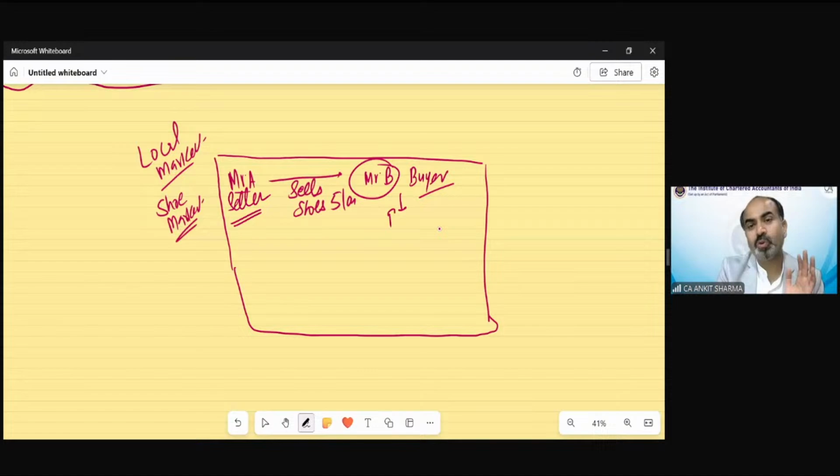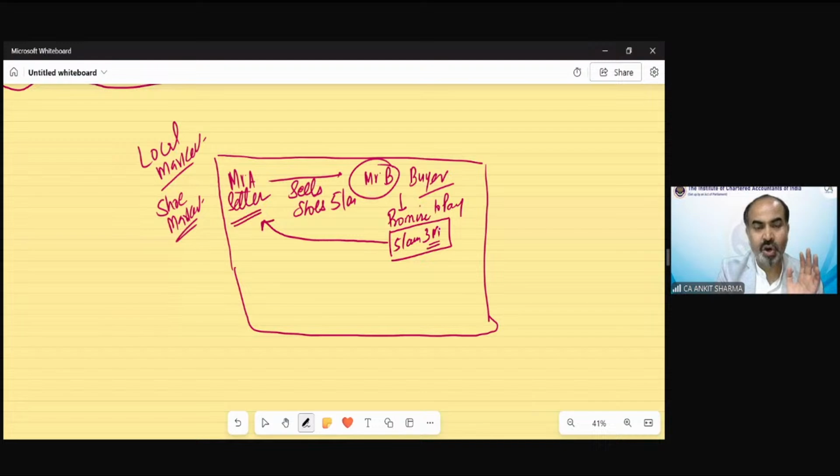He promised to pay. He will write a hundi that I promise to pay to the bearer or Mr. A an amount of 5 lakh rupees after 3 months. And he gives this parchi or hundi or instrument to Mr. A. Now Mr. A has two options.